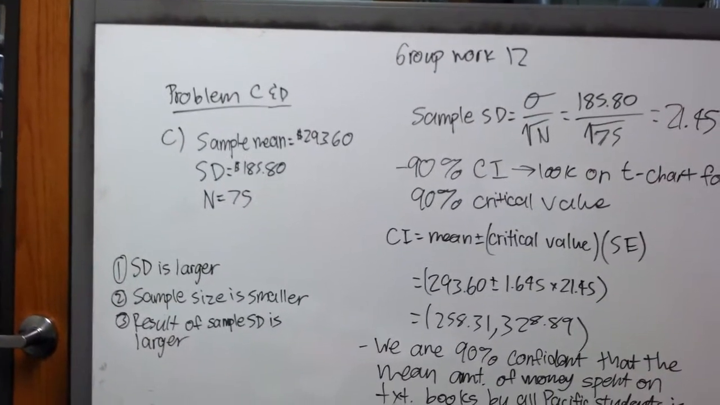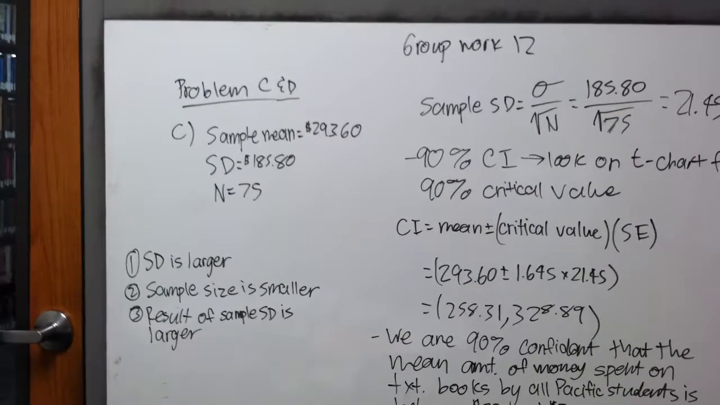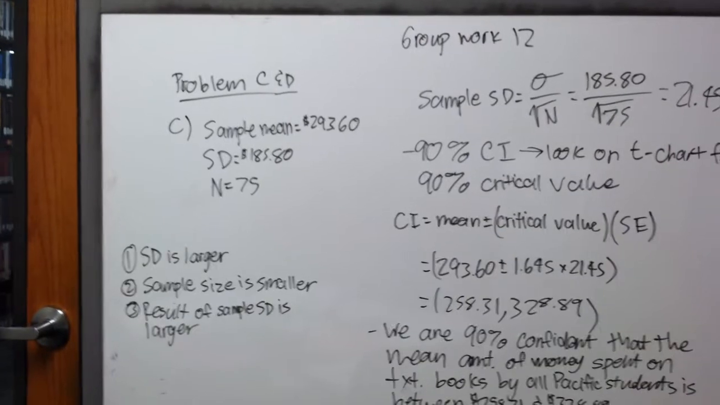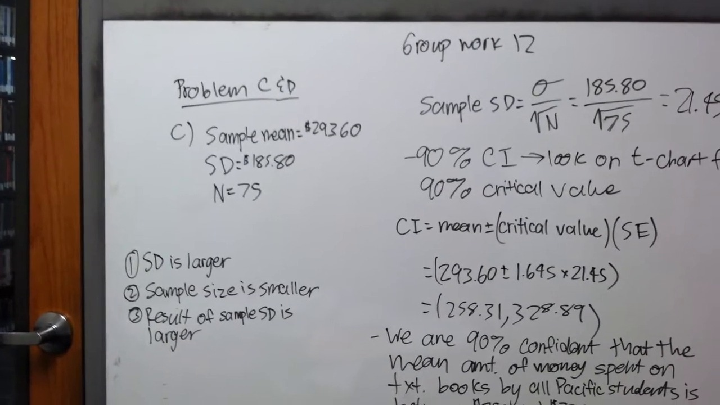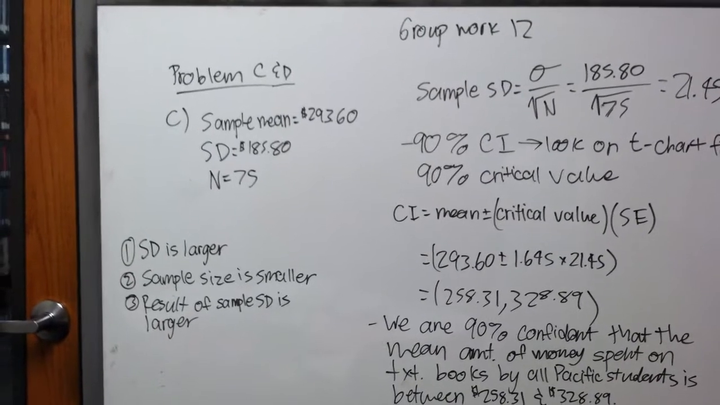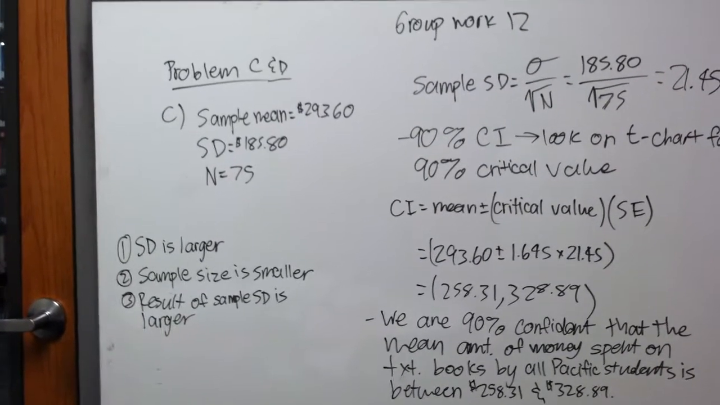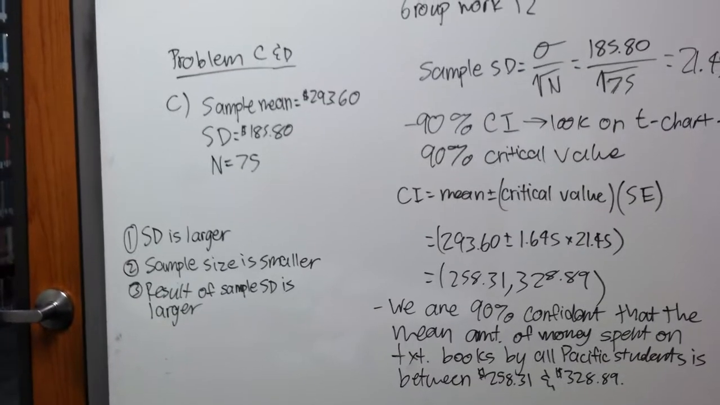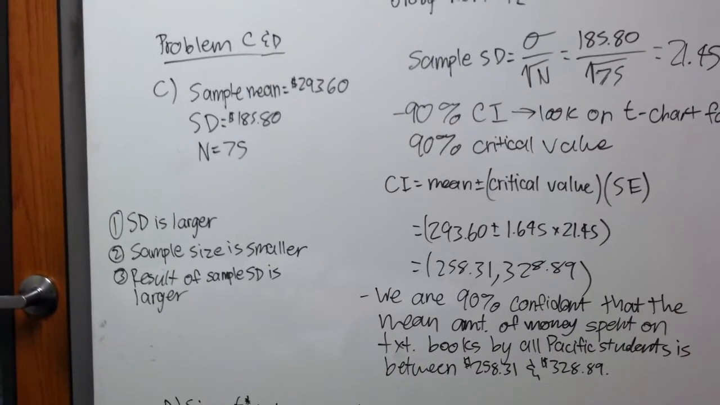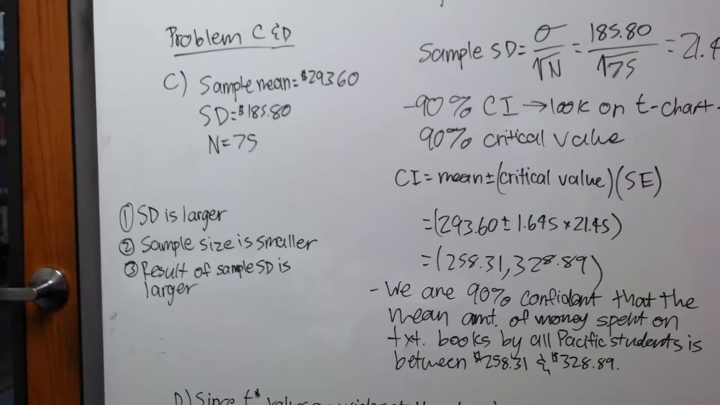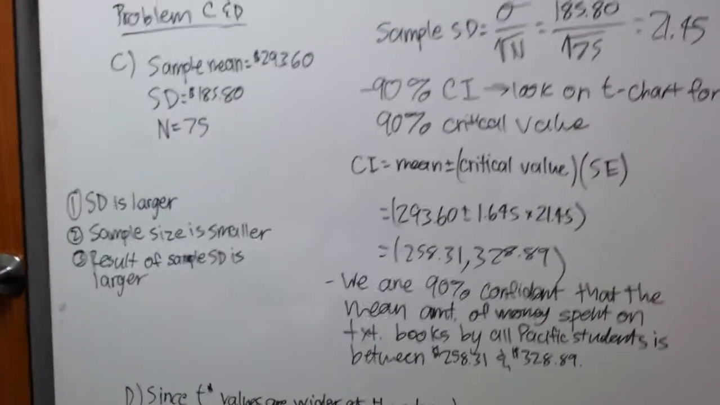C in group work 12 states, if we consider only the 75 students from Professor Mayberry's section, then the mean amount spent on textbooks was $293.60 with a standard deviation of $185.80. Use this information to construct an approximate 90% confidence interval for the mean amount of money spent on textbooks by all Pacific students. Describe 3 reasons why your confidence interval is wider than the confidence interval in Part A.